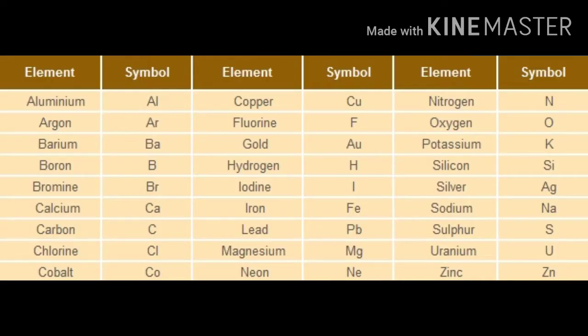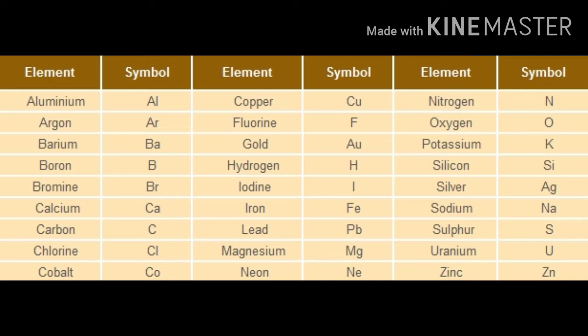Based on the IUPAC naming system, some elements have the symbol of the first letter. Hydrogen, H. If I take the example of helium, He, or in some elements they will take two letters, and the first letter is written in capital and the second letter in small letter. For example, aluminium, Al, and it is not capital A, capital L, it is capital A and small l.